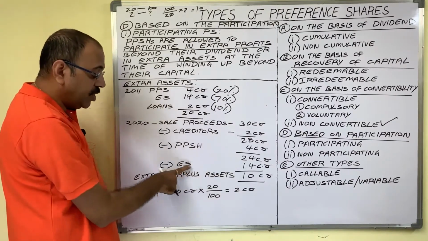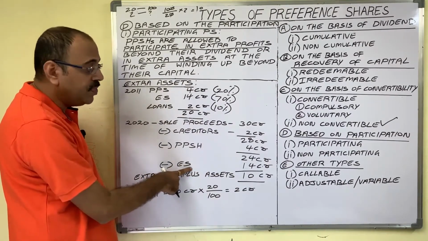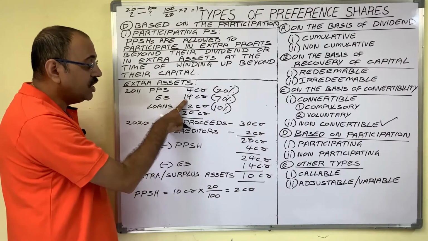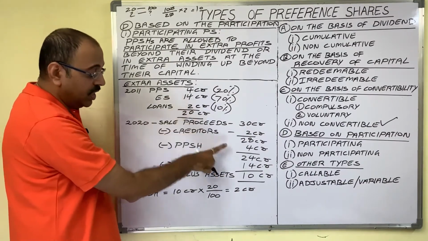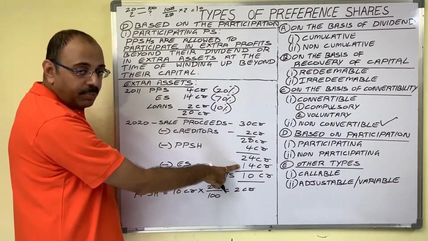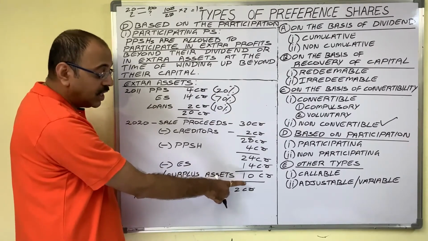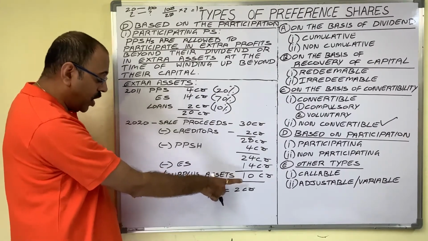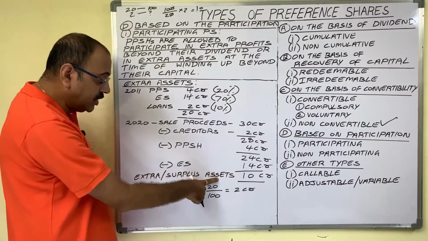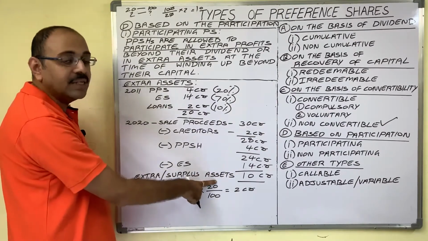Last preference will be given to equity shareholders. So equity shareholders invested 14 crore, that will be paid to them. Then the remaining amount is 10 crore. These remaining sale proceeds are known as extra assets or surplus assets.